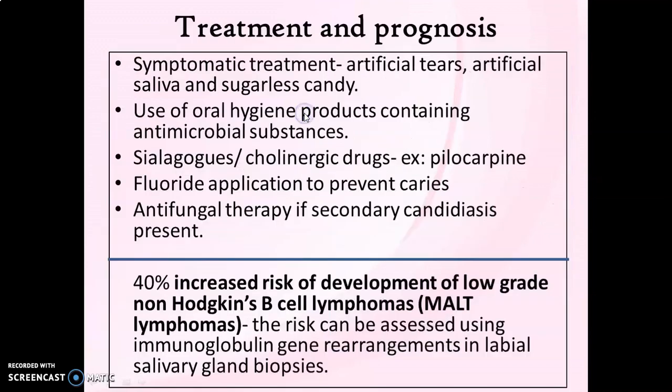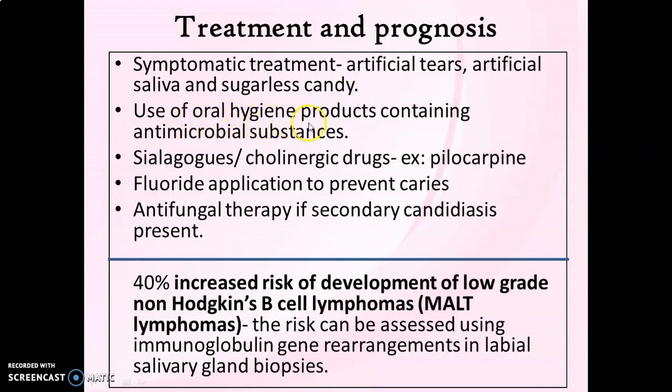Now let's move on to the treatment. So treatment of Sjogren syndrome is usually symptomatic. For xerophthalmia, to relieve the symptoms or difficulties produced by xerophthalmia, we will have to provide artificial tear secretion, and to relieve the symptoms of xerostomia, artificial saliva, that is salivary substitutes, and sugarless candy can be given to stimulate the salivary flow. And maintenance of oral hygiene is very important.